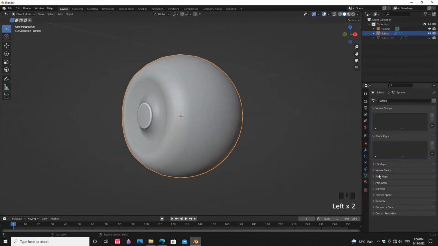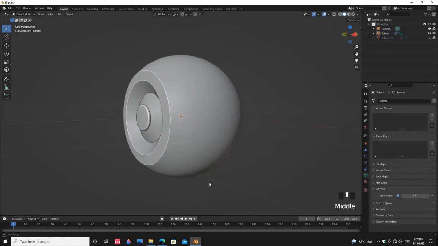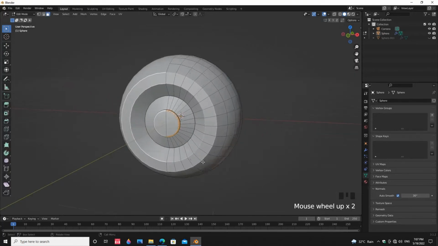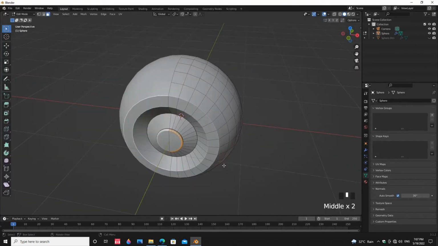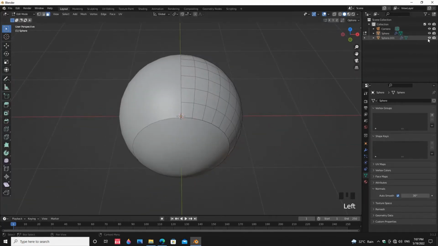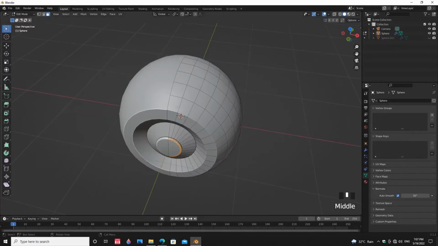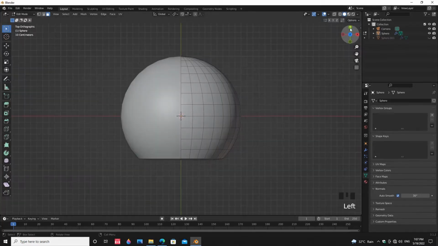Shade smooth the sphere and enable auto smooth. Press K to use the knife tool and press C, then cut through the mesh.